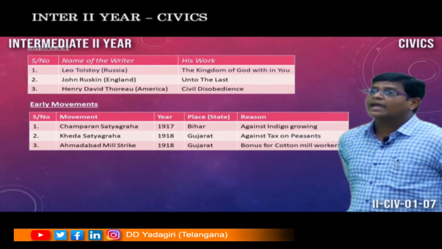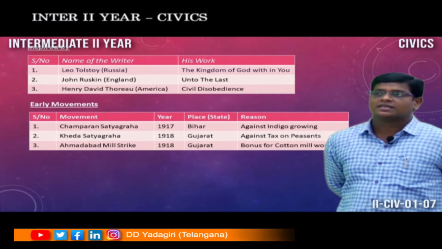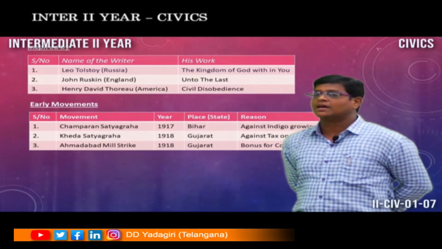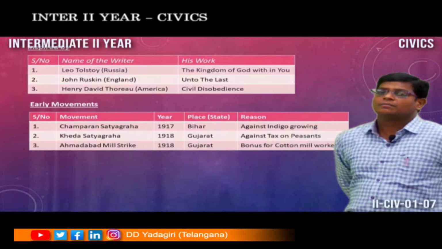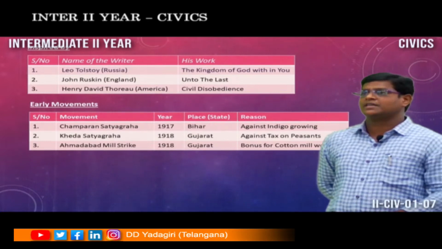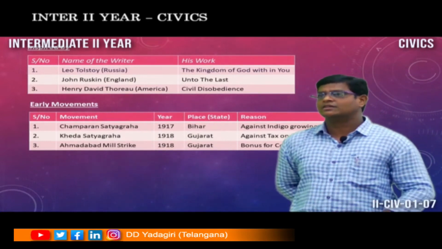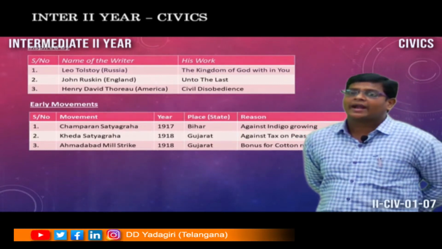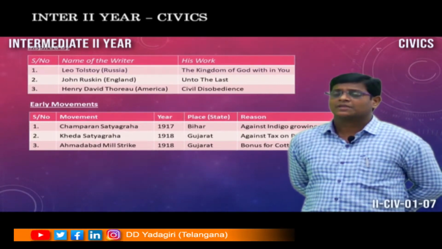Against whom? Against tax on peasants, because the Britishers collected higher taxes on peasants. Against such taxes, he made one movement, that was Kheda Satyagraha.